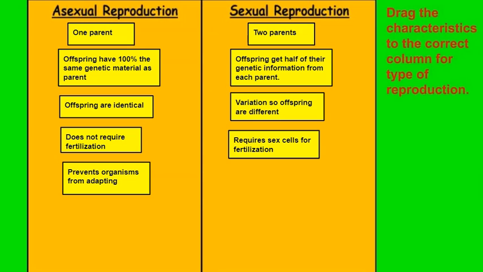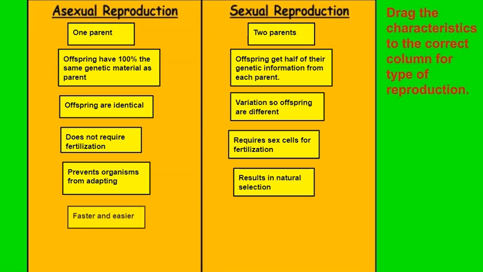Asexual reproduction prevents organisms from adapting. Remember, if they're all the same, it's tough for a species to adapt to changes in the environment if everybody's a clone. It's the opposite with sexual reproduction. It results in natural selection. That means the differences, the variation, allow adaptation, which allows for natural selection. Asexual reproduction is a much faster, easier process. With sexual reproduction, though, you have the ability to adapt to the environment.